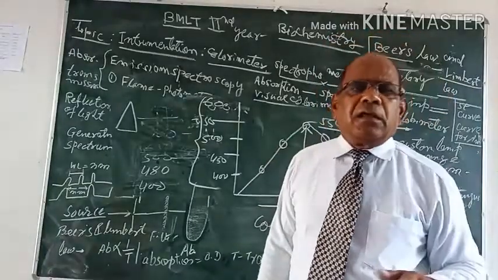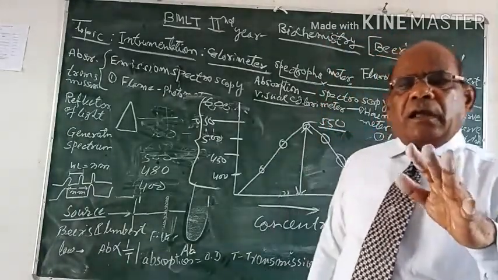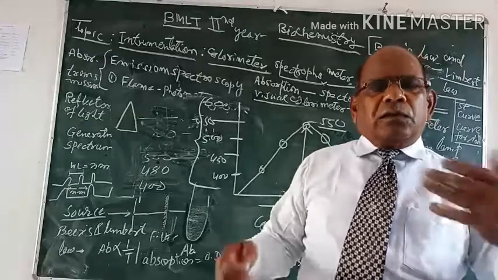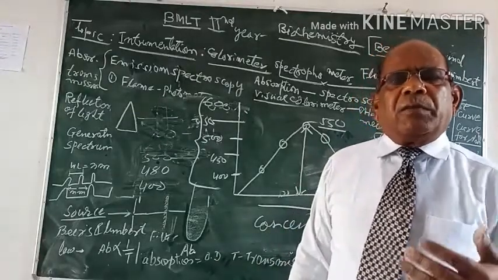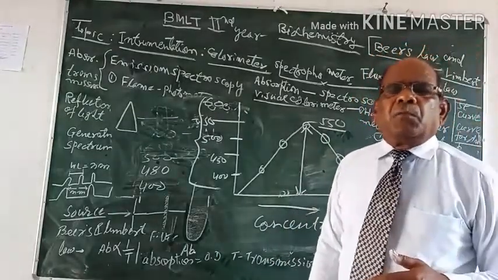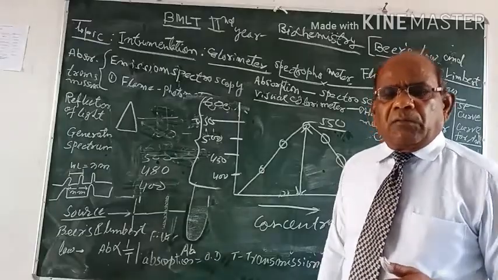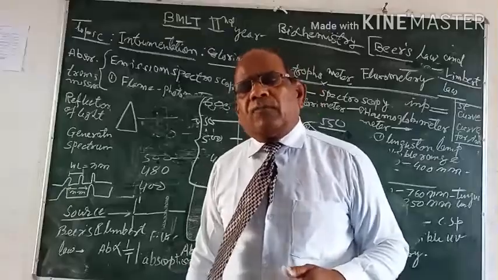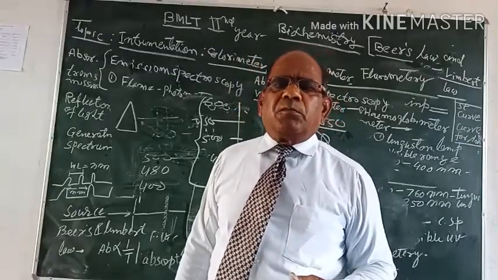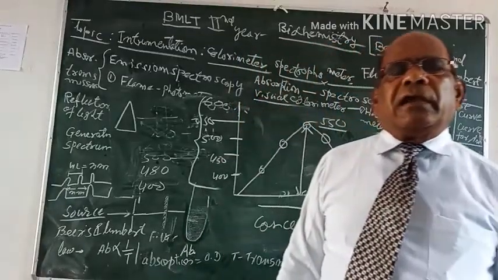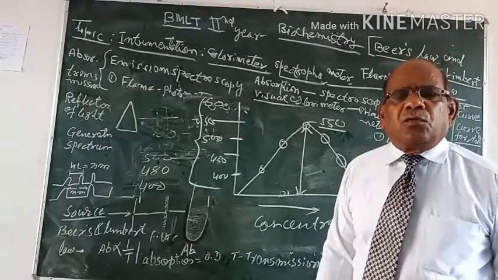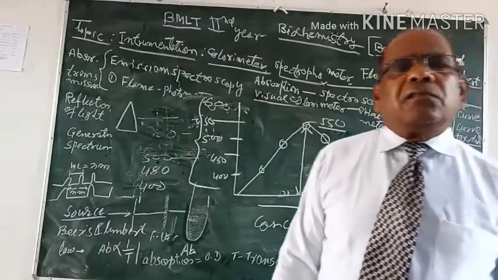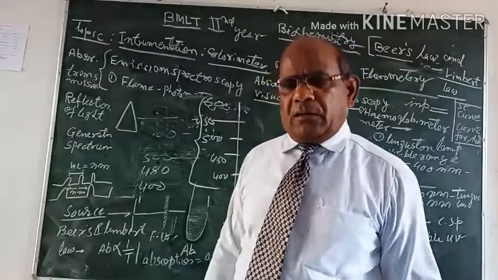So simply, I would like to conclude today's chapter: calorimetry is the device by which we measure the depth of color by means of radiant energy, light. So measurement of color is known as calorimetry.